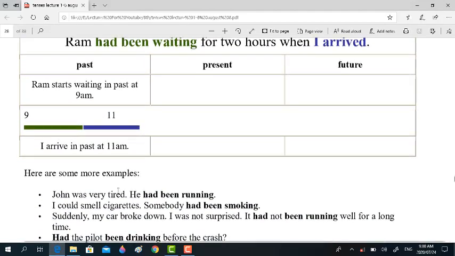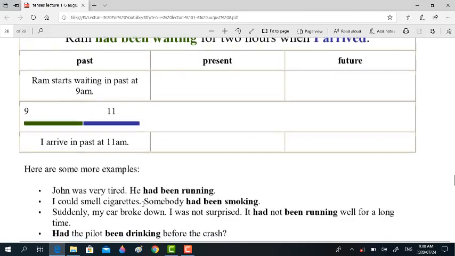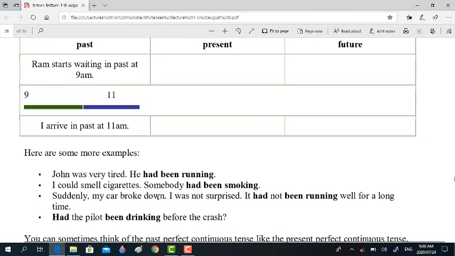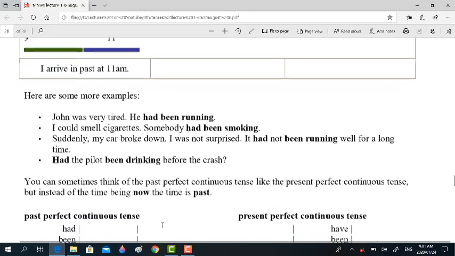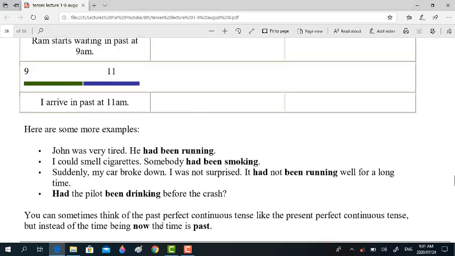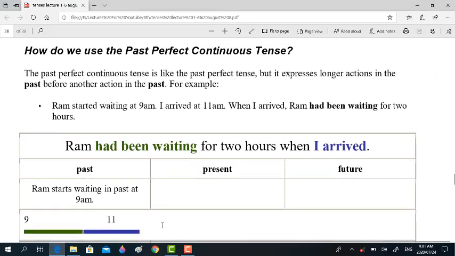John was very tired. He had been running, right? He could smell cigarette. Somebody had been smoking, right? Suddenly my car broke down. I was not surprised. I had not been running well for a long time. Had the pilot been drinking before the crash? These are the examples to clarify this statement, right?